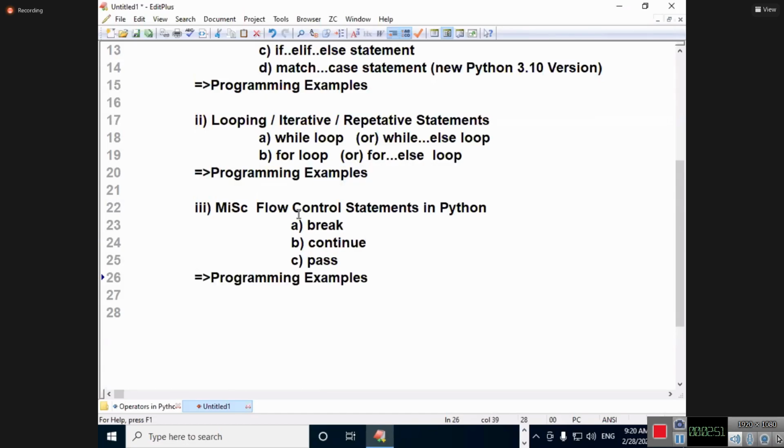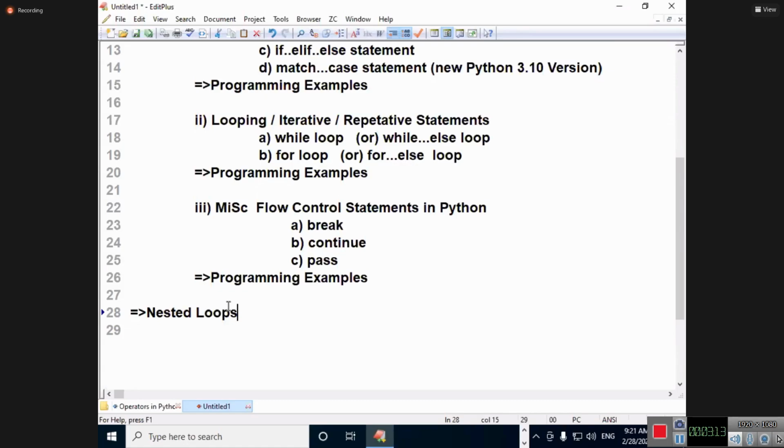So this is one angle of discussion. After that, I will talk about nested flow control statements, that is nothing but nested loops. I will explain while in while, for in for, while in for, and for in while.